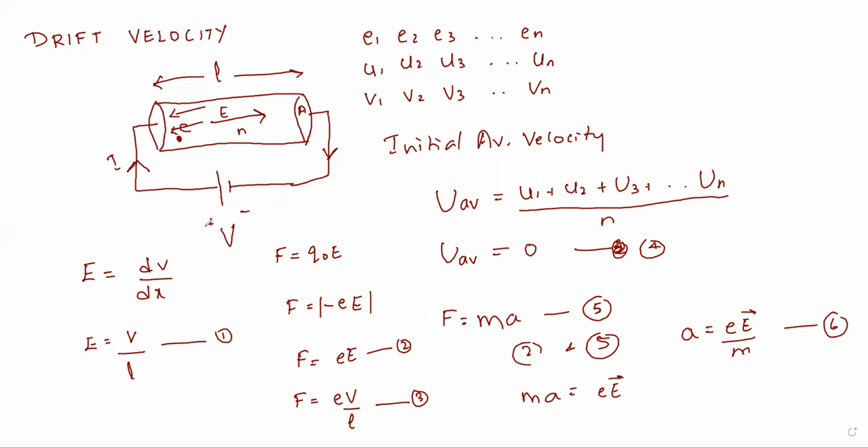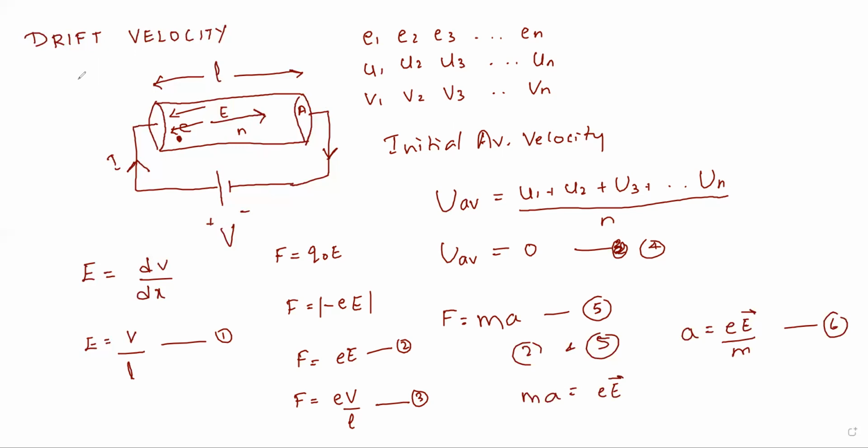And now the final part of the calculation, that is the final average velocity or the drift velocity. Initial, sorry, I said initial. This has to be final. Average final velocity or the drift velocity. Average final velocity is nothing but the drift velocity.